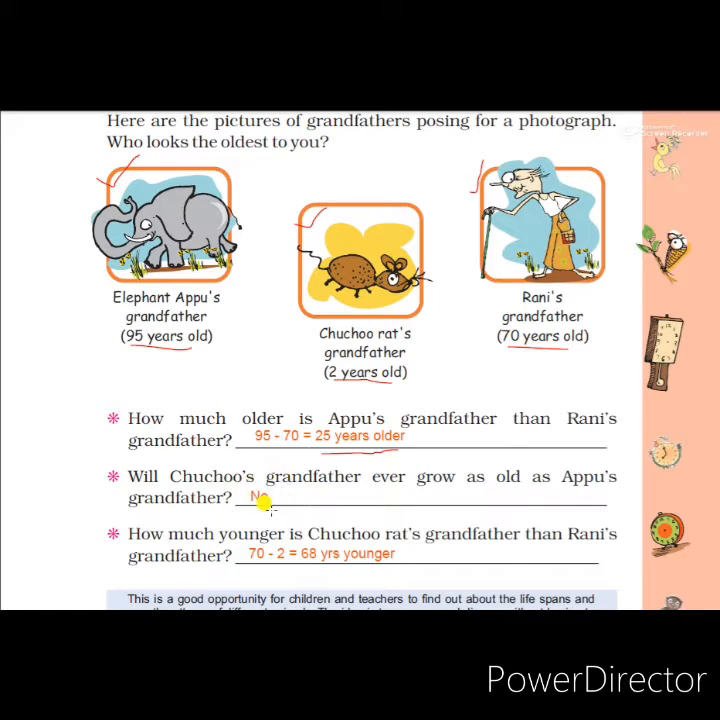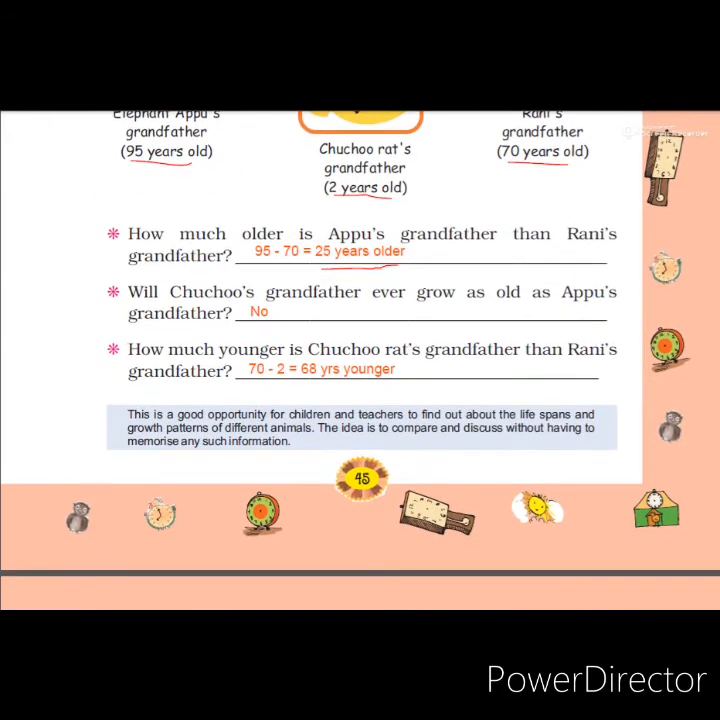Now see the third question here. How much younger is Chuchu Rat's grandfather than Rani's grandfather? Here also we have to subtract Chuchu Rat's grandfather's age from Rani's grandfather's age. Rani's grandfather's age is 70 and Chuchu Rat's grandfather's age is 2. 70 minus 2 equals 68 years. So Chuchu Rat's grandfather is 68 years younger than Rani's grandfather. This is all that is given on this page. Now we will move to page number 46.